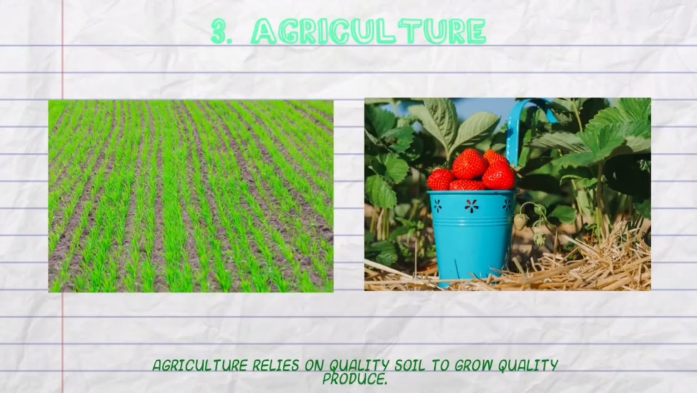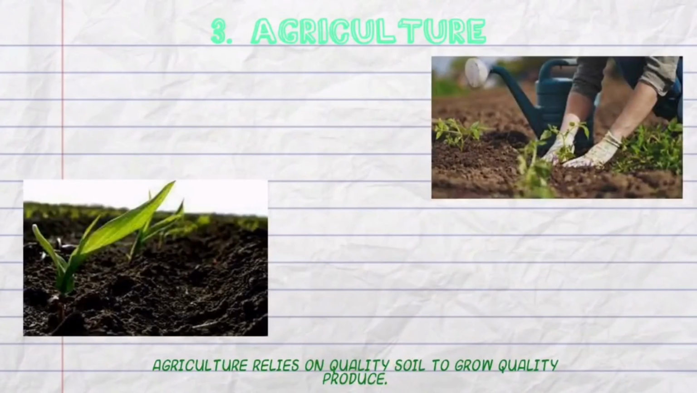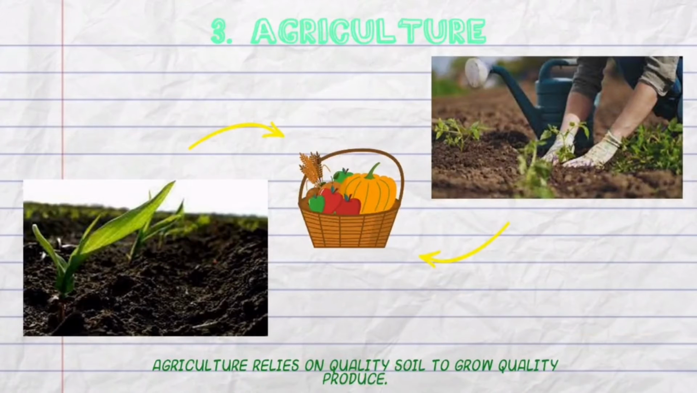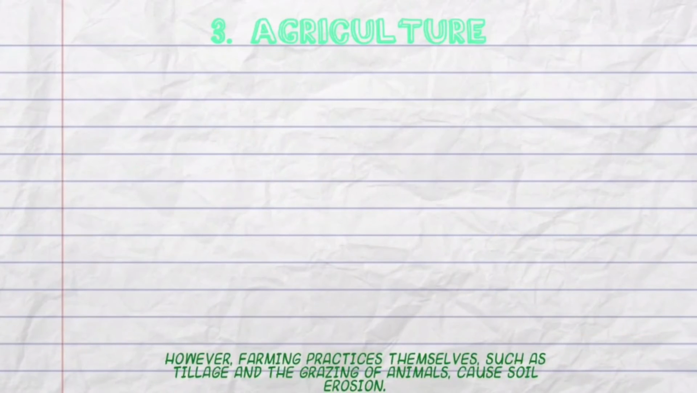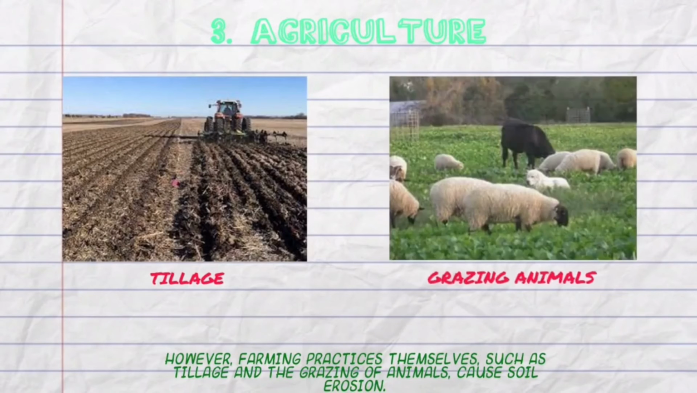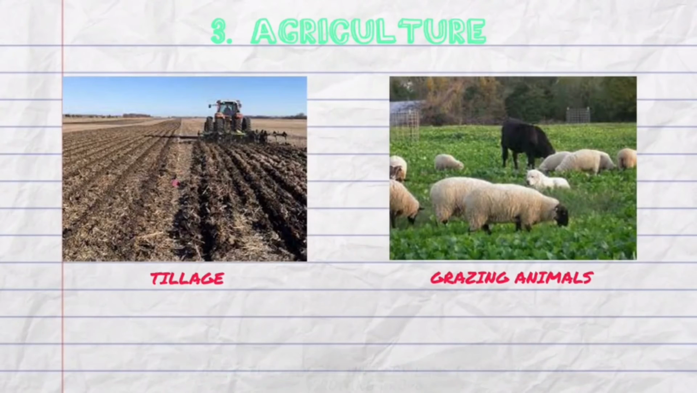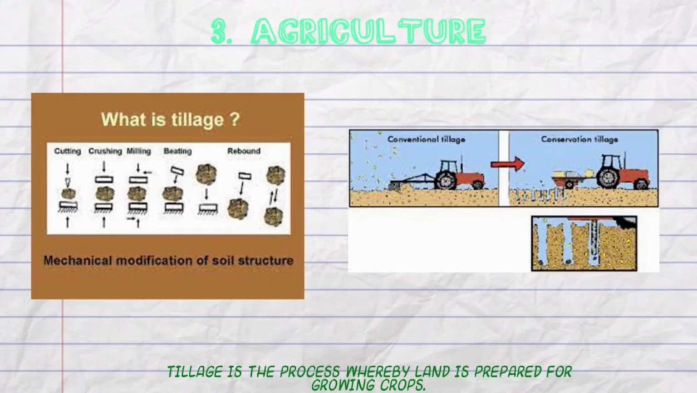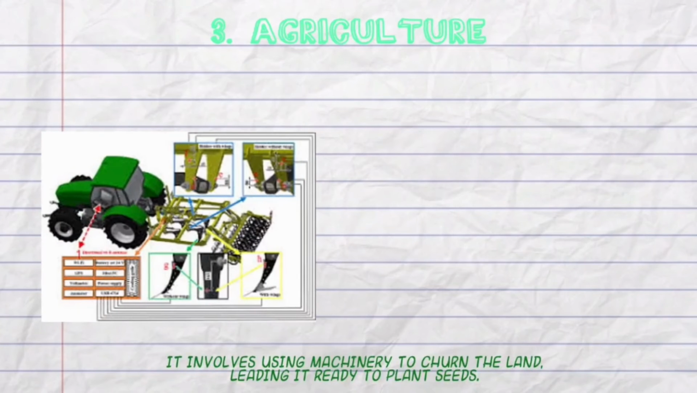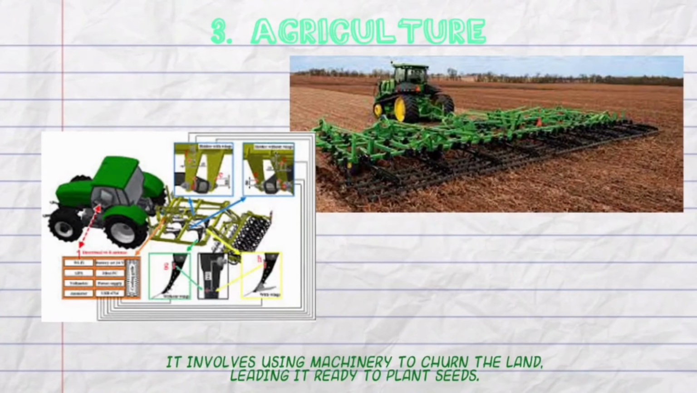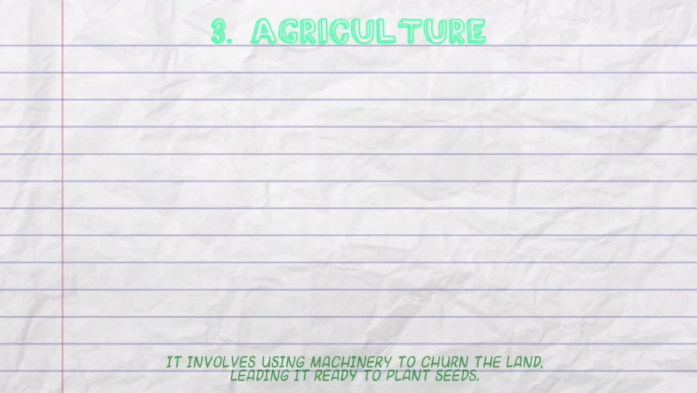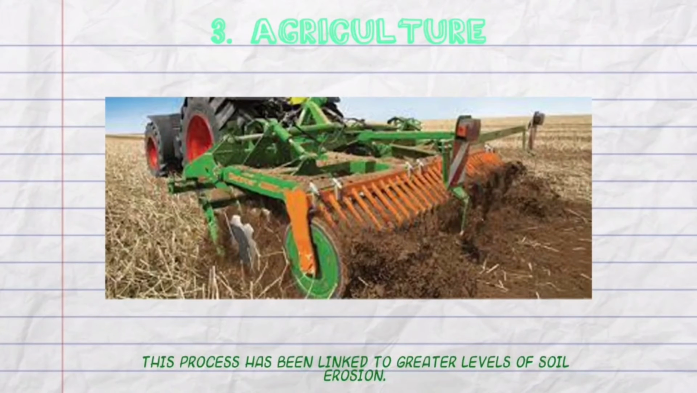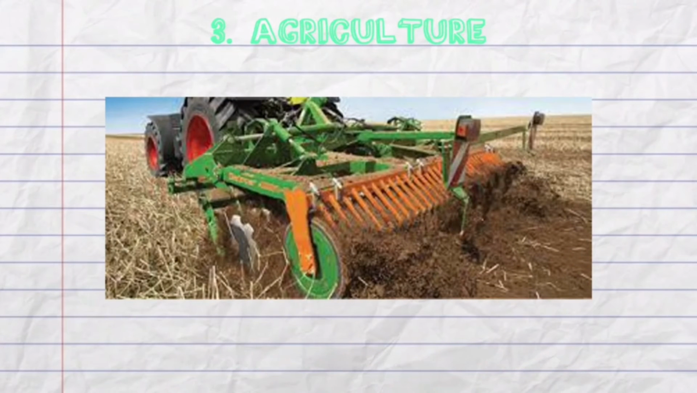Agriculture relies on quality soil to grow quality produce. However, farming practices themselves, such as tillage and grazing animals, cause soil erosion. Tillage is the process whereby land is prepared for growing crops. It involves using machinery to churn the land, leaving it ready to plant seeds. This process has been linked to greater levels of soil erosion.